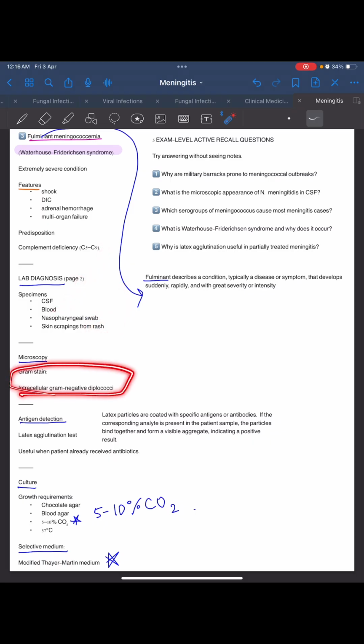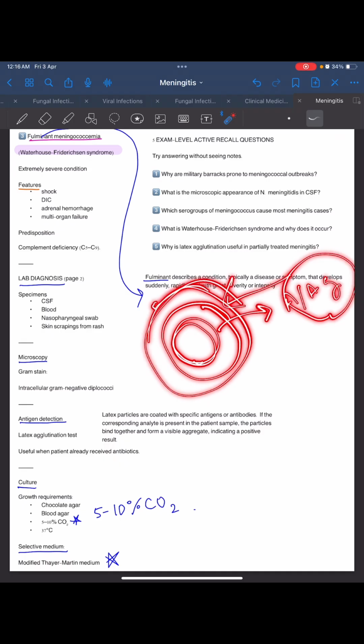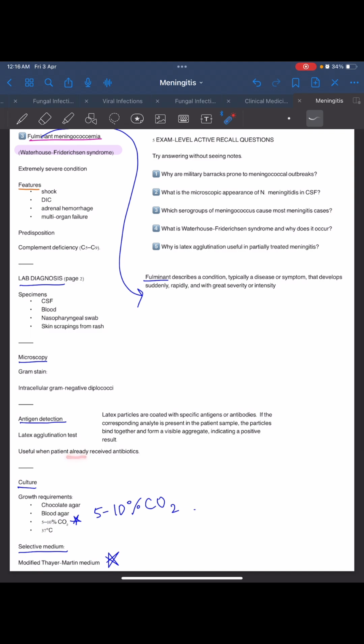Microscopy: intracellular gram-negative diplococci, that is Neisseria meningitidis. Then antigen detection, the latex agglutination test. Latex particles are coated with specific antigen or antibodies. If the corresponding antibody or antigen is present in the patient sample, it will bind to the coating and form a visible aggregate, and the result will be positive. It is useful when the patient has already received antibiotics.